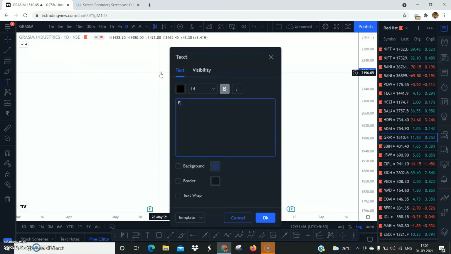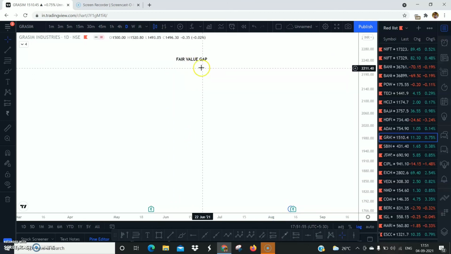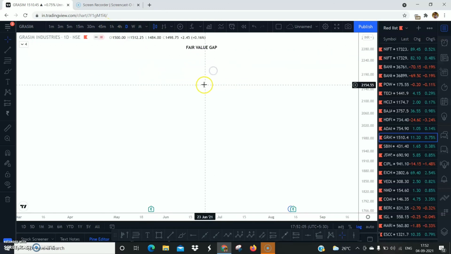Let's understand what a fair value gap is. I don't use fair value gap as such, but yes, you can use this only on higher time frames. No 5-minute, no 1-minute, no 15-minute, no 1-hour. Use this on monthly, weekly, daily, 4-hour, 1-hour time frames. Don't use this on any lower time frames. So now let's understand what a fair value gap is.